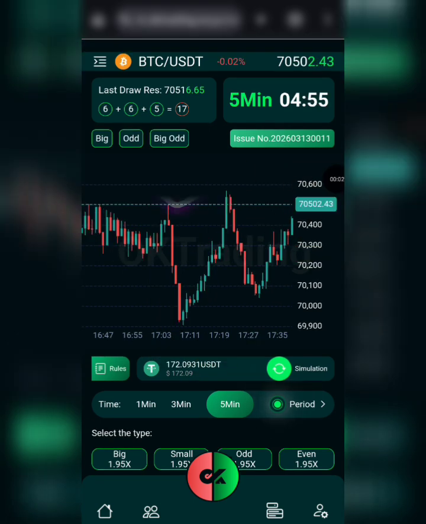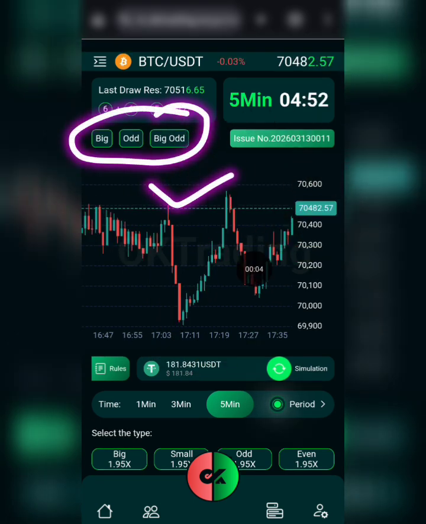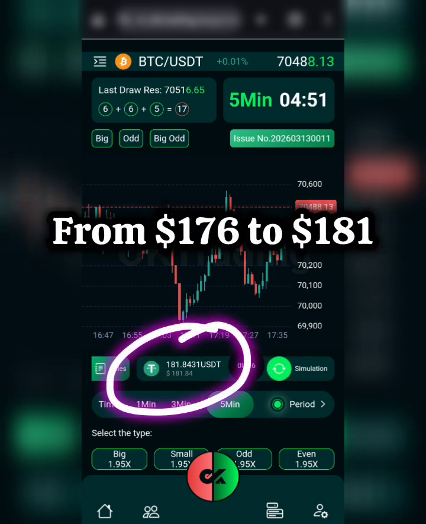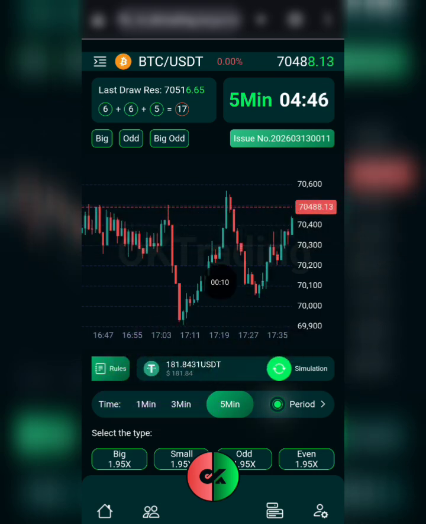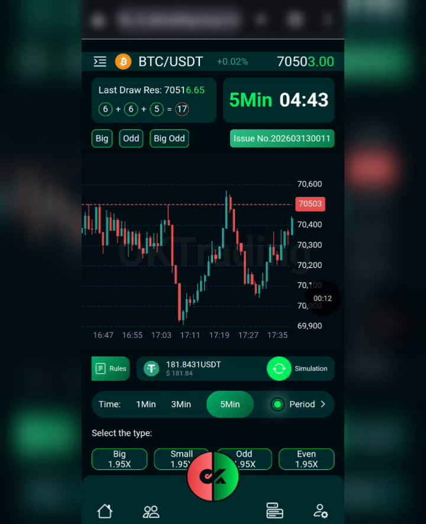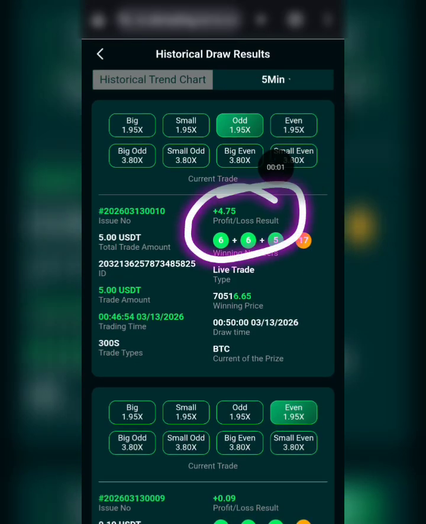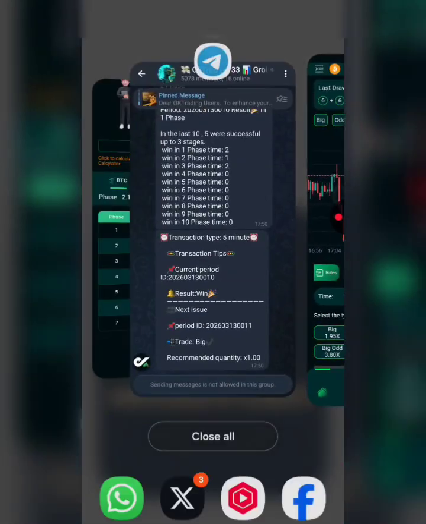Okay, so here we go with the result, and it was actually an odd, and you can see right now our balance is up to 181 USDT. So basically we made an additional profit doing this. So I actually made about 4.75 USDT profit on that trade. Okay, so let's go on with the next signal.